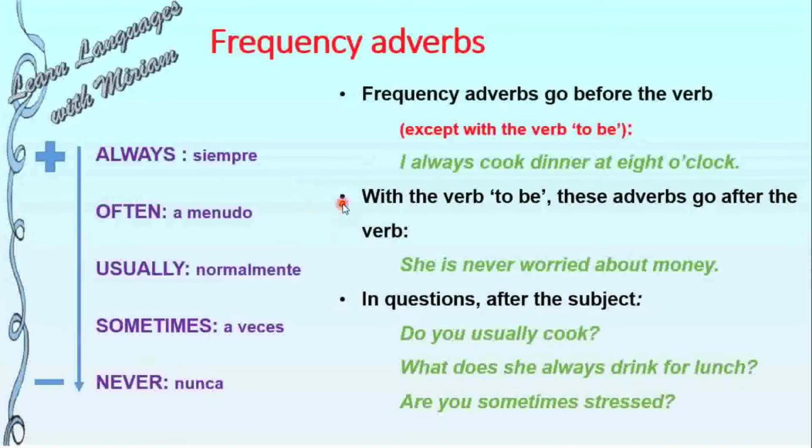With the verb to be, these adverbs go after the verb. For example, she is never worried about money. Is goes before never. I'm going to give you a clue for remembering this. The verb to be is the most important verb, so it should go before these adverbs.